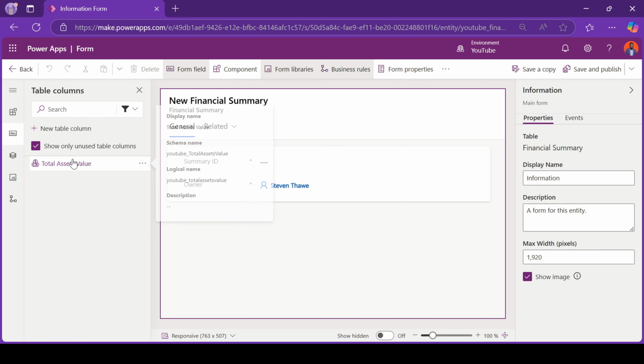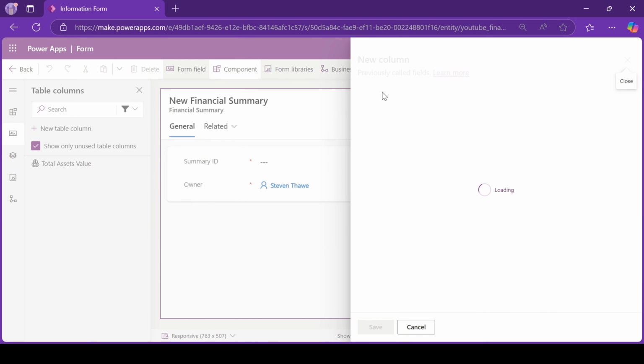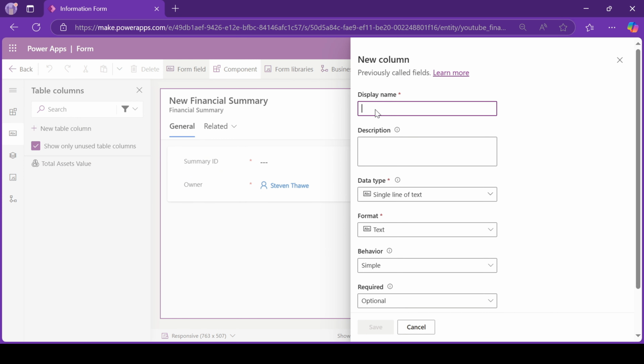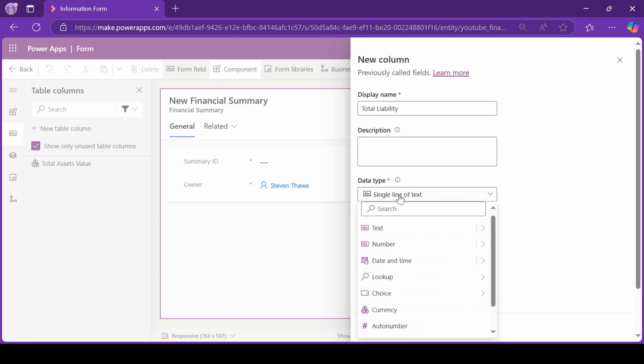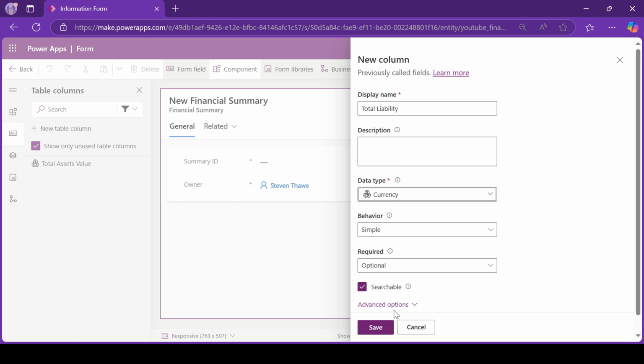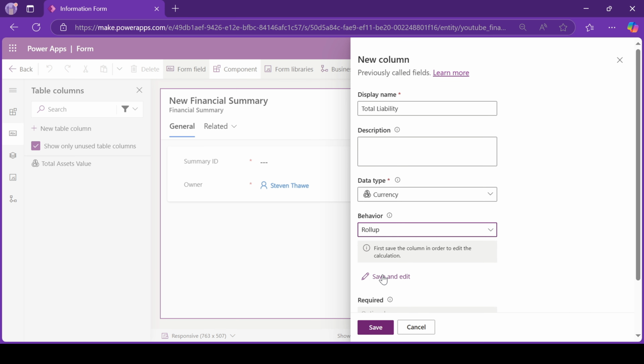So now our total assets value has been added here. We can also add another column, and this one total liability, and same rules apply. This one will also be a currency field. The behavior should also be a rollup field.